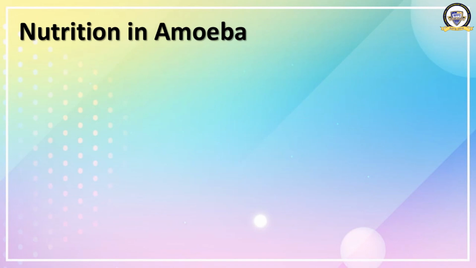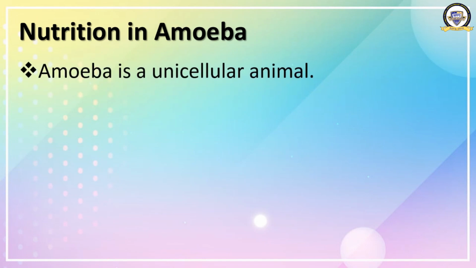So, nutrition in amoeba. We will study the process involved in holozoic nutrition in detail with the help of an example. Okay, so let's move ahead. Amoeba is a unicellular animal, that is amoeba has only one cell.